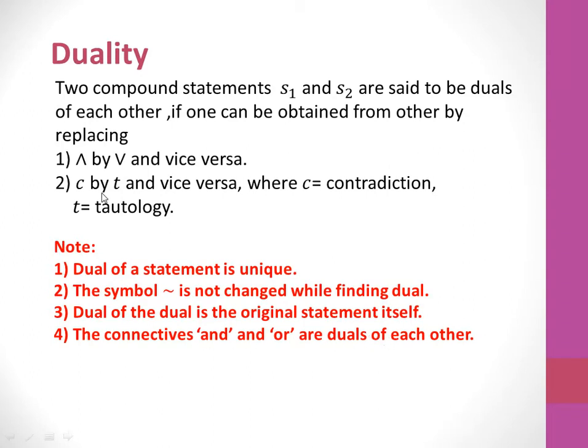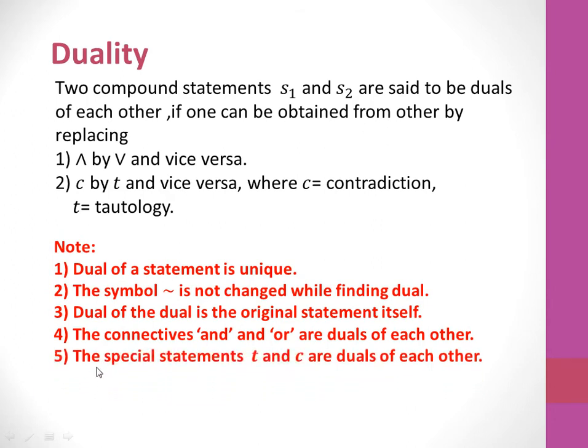As we just replace AND by OR, AND and OR are duals of each other. Very clear. Fifth one, the special statements T and C are duals of each other. Again, if you replace C by T, then we get the dual. So T and C are duals of each other.